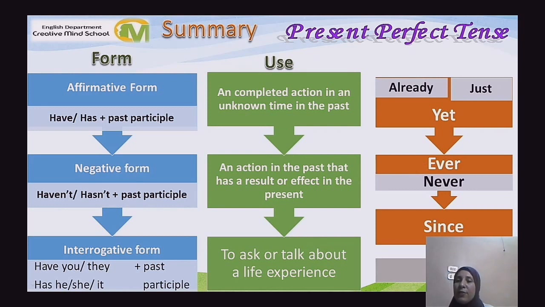Then we talk about the use. We said that we have 3 uses to talk about. The first, if you are talking about a completed action at an unknown time in the past. We don't know when the action happened, or maybe we don't care about the time. The most important thing is the action itself. Number two, when we talk about an action in the past that has a result or effect in the present. Number three, when we talk or ask about a life experience.